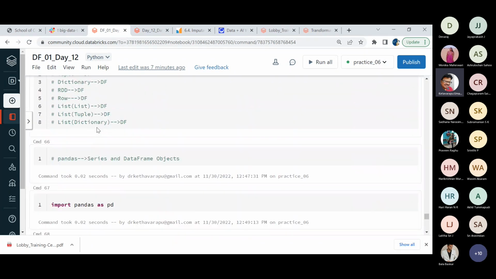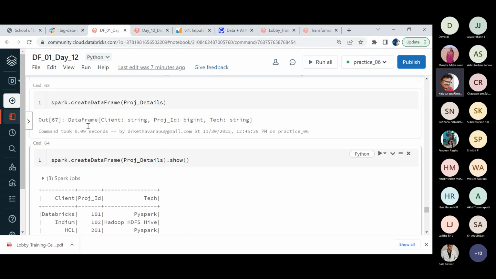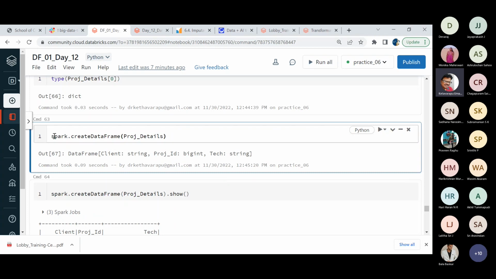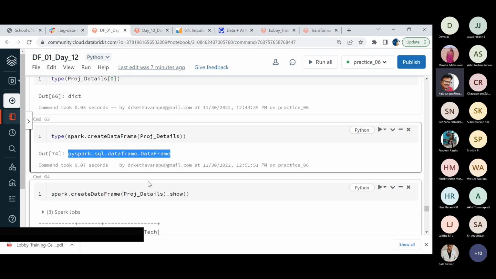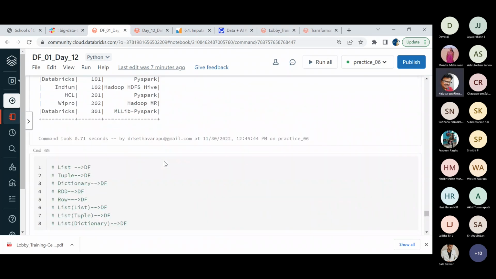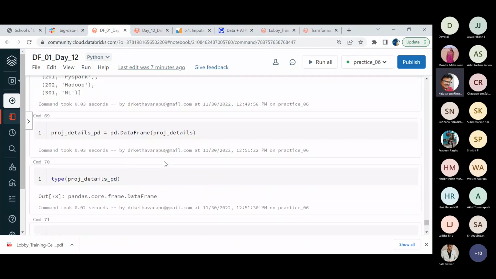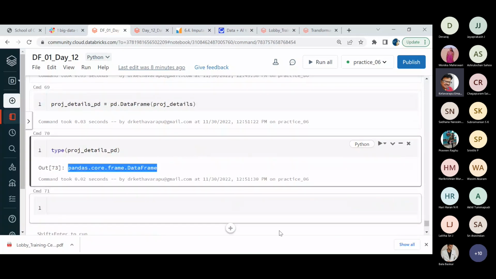Suppose if you go back and verify here, what I'm doing is type of this thing. This gives pyspark.sql.DataFrame. Whereas this notation is giving the details of pandas.core.frame.DataFrame.